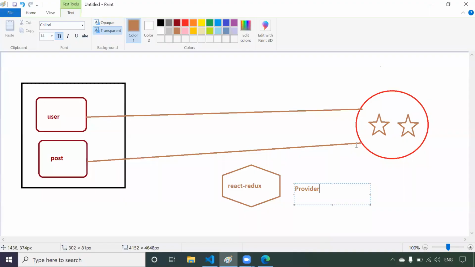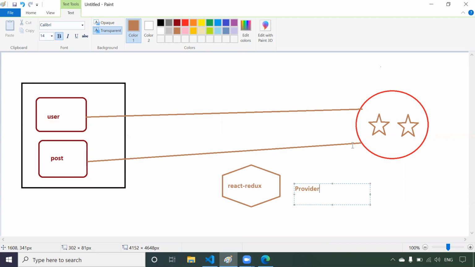Provider is a component which will be provided by React Redux, and this component will be responsible for providing this store to the app component. So the first step is we have to provide this store to the app component. For that, we require the help of React Redux. In React Redux, we are getting a component called provider. Using this component, we can provide this store to the component.